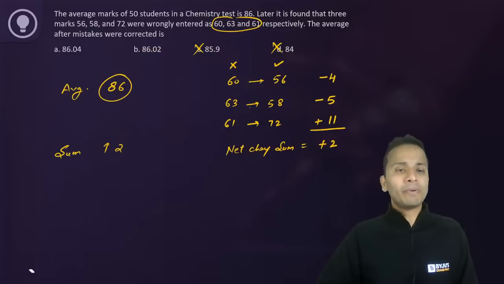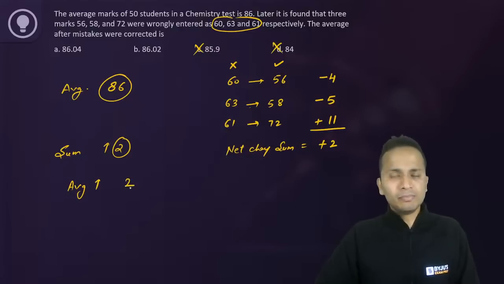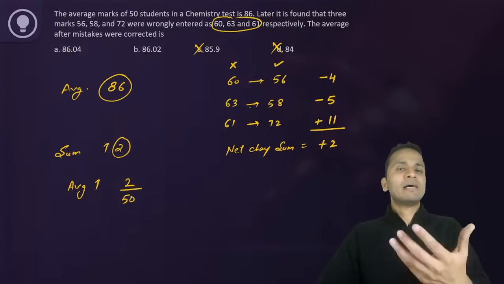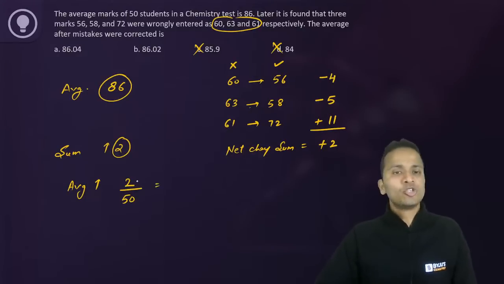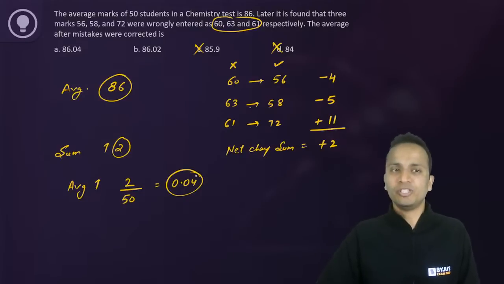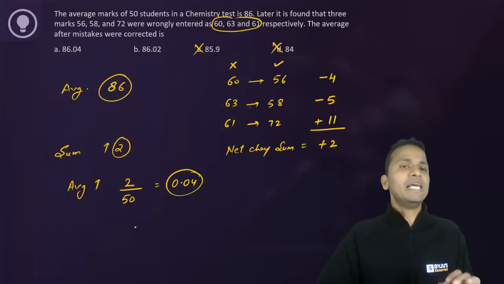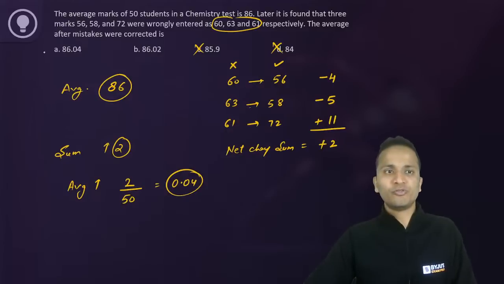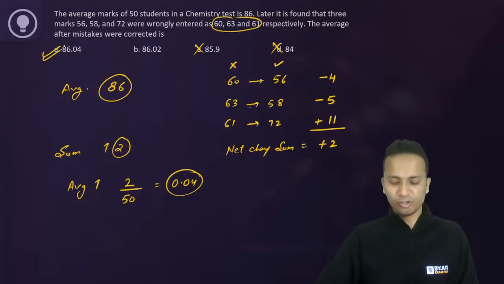But in the presence of both options A and B, you can say that if the sum will increase by 2, then the average will increase by the sum, which is 2, divided by the number of people. Okay, this sum will be divided among 50 students. So 2 upon 50 is 0.04. So the average will increase by 0.04 and the new average should be 86 plus 0.04, that is 86.04.